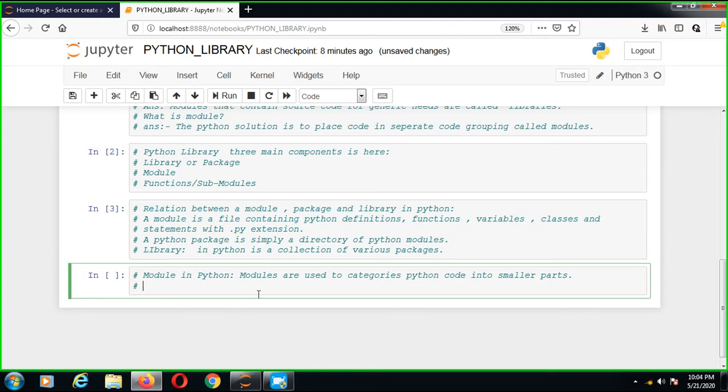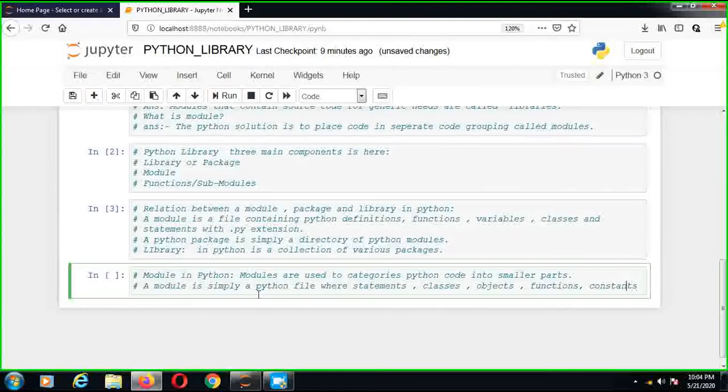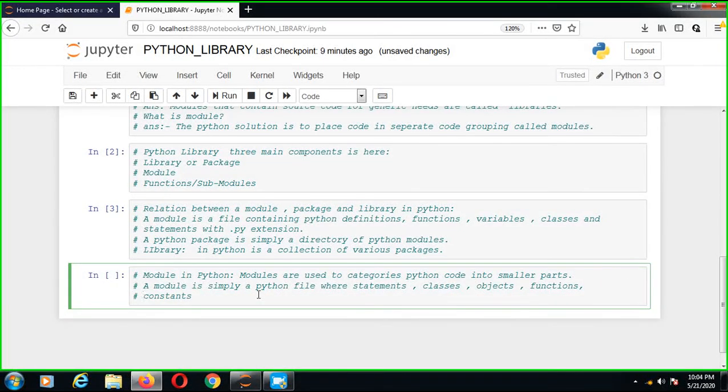And a module is simply a Python file where statements, classes, objects, functions, constants, and variables are defined.